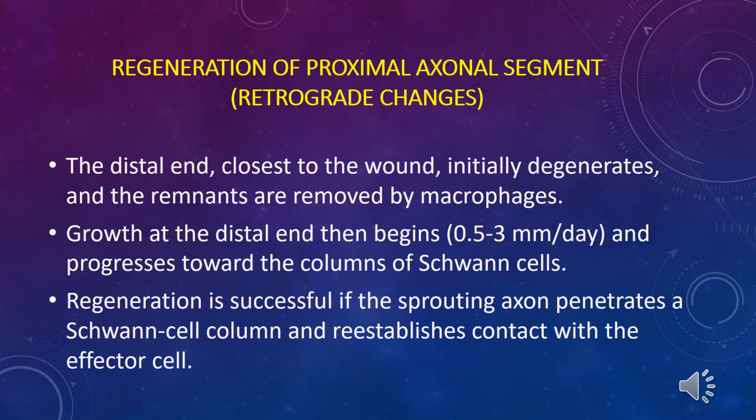Regeneration of the proximal axonal segment. It's a specific process, regeneration after destruction and damage. And on this slide, you can see the process of regeneration. And very important in this period are Schwann cells, because Schwann cells form special columns, very important to provide regeneration and provide the way of regeneration. And also a very important formation of elements in the peripheral nervous system.